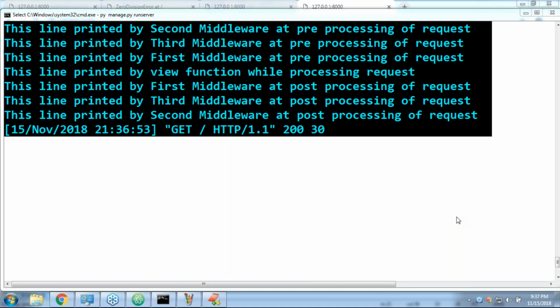They are global for processing of requests and responses. It is not for a particular view function. Already I told yesterday, these are global hooks for the request and response processing cycle.